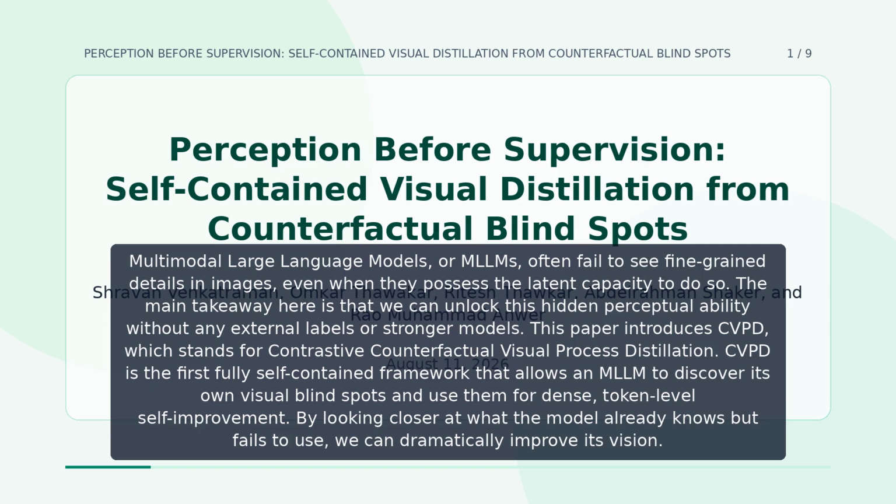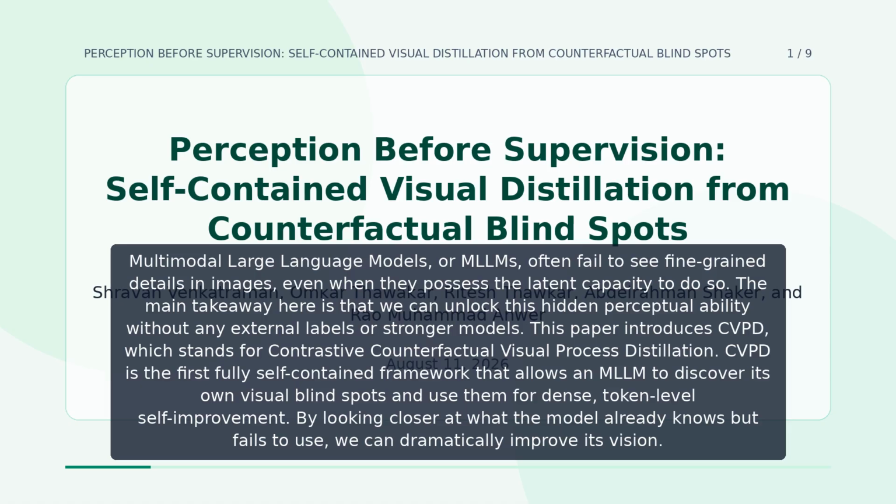Multimodal large language models, or MLLMs, often fail to see fine-grained details in images, even when they possess the latent capacity to do so. The main takeaway here is that we can unlock this hidden perceptual ability without any external labels or stronger models. This paper introduces CVPD, which stands for Contrastive Counterfactual Visual Process Distillation.